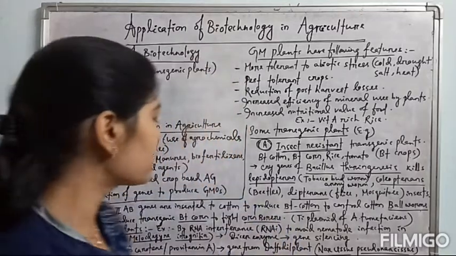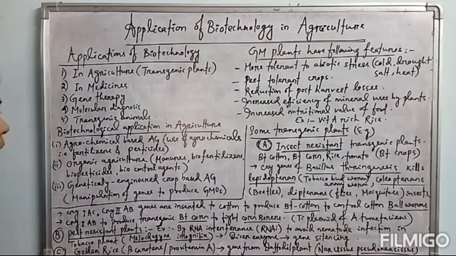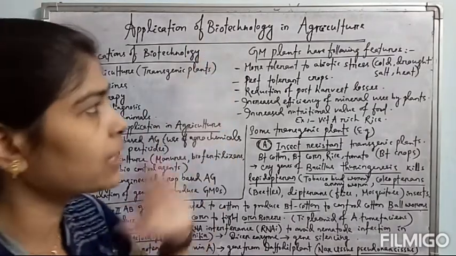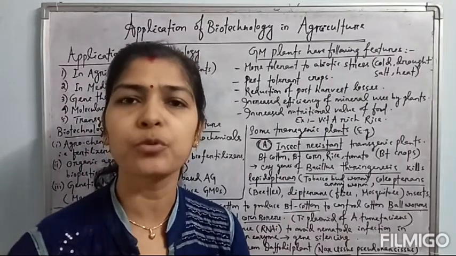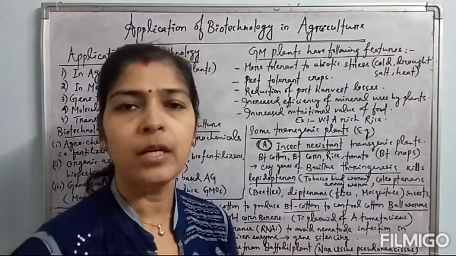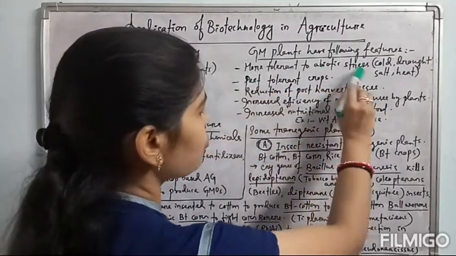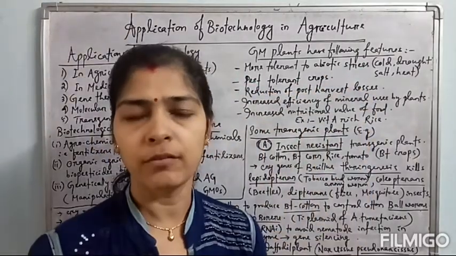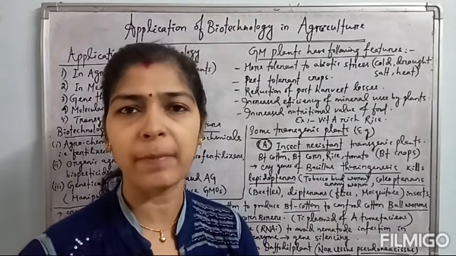Okay, so these GMOs, one of the GMOs is the transgenic plant also. Different GM plants are available with the following features. What features can be brought into the plants due to transgenesis, due to insertion of a desired gene? See, first one, more tolerant to abiotic stress. Some of the plants suffer due to abiotic stress, and these beneficial plants die.